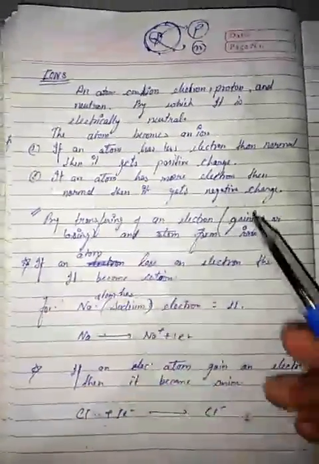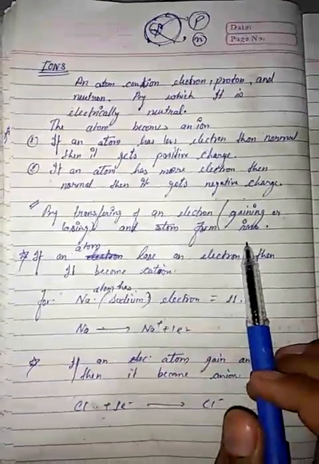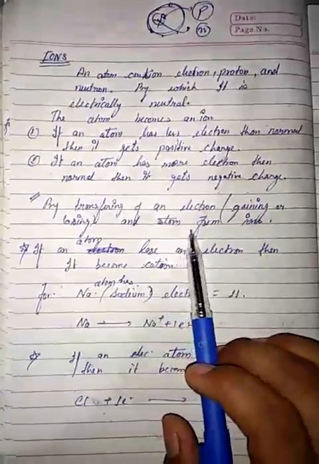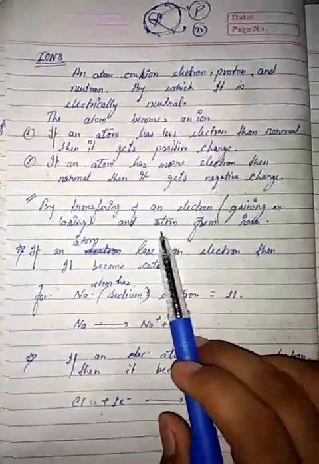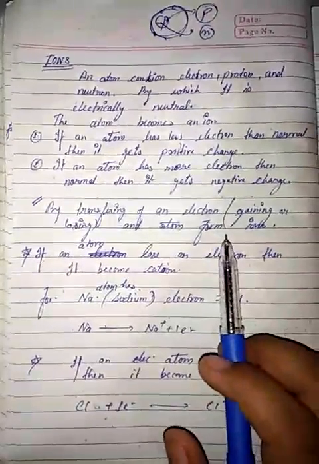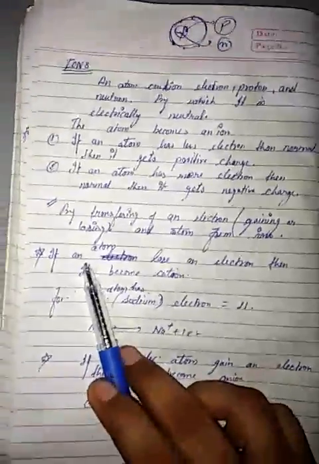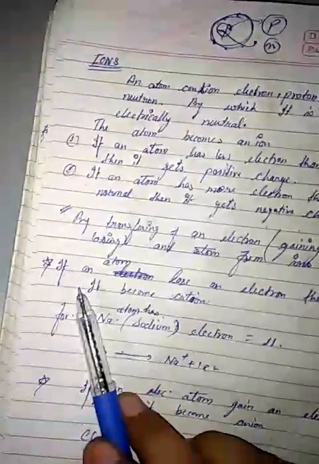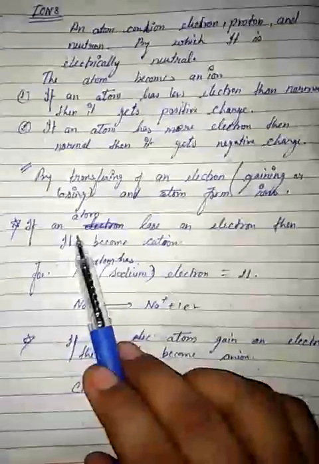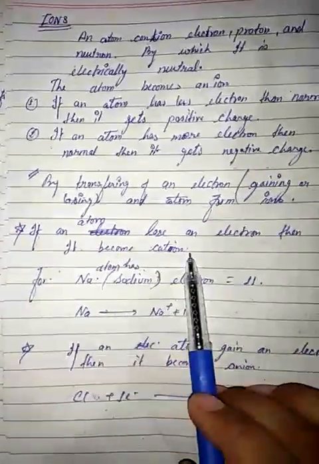So the new definition of ions: by transferring, losing or gaining electrons, atoms form ions. So how is a cation, a positive ion, formed? If an atom loses an electron, it becomes a cation.